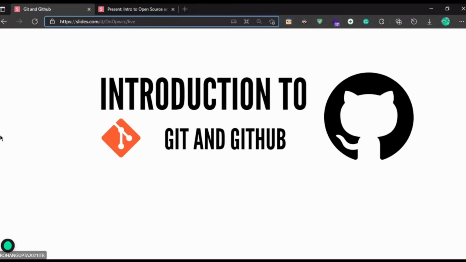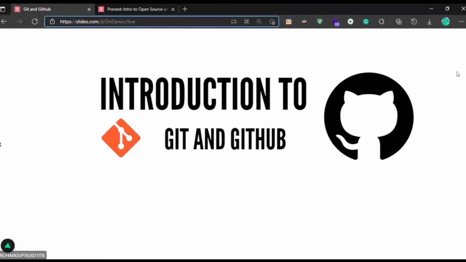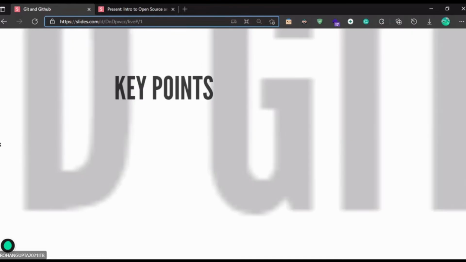So let's get started. Before that, may I ask how many of you are aware of Git and GitHub? You can raise your hands. Nice, we see some of your hands. Great, so some people are aware of Git and GitHub. Pretty cool. Don't worry if others are not aware. There's no problem. Today in this session we will definitely be learning about what Git and GitHub are.